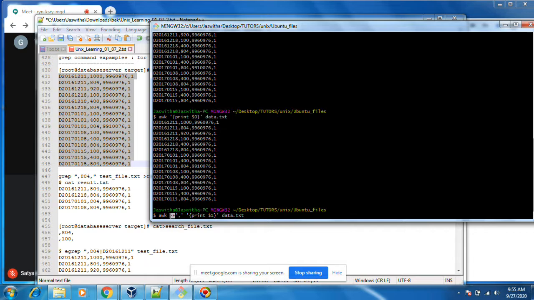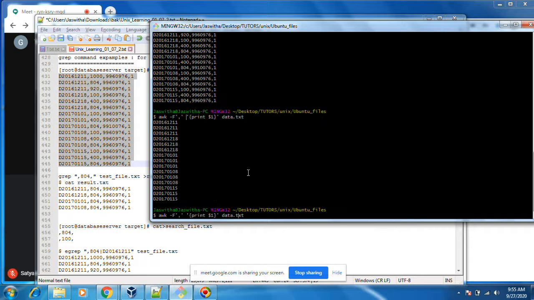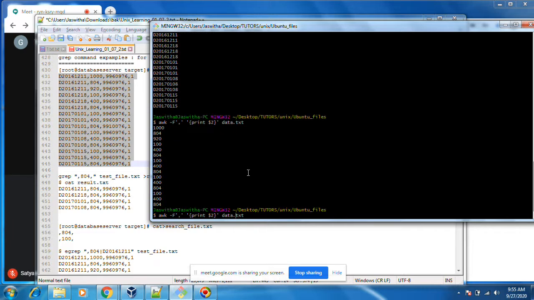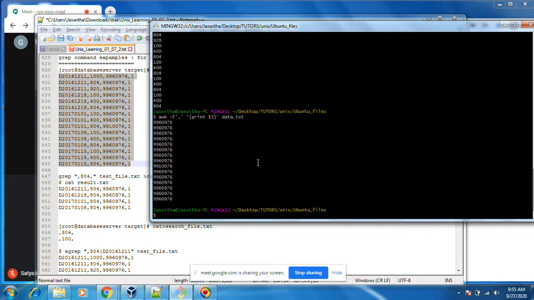Hyphen F, field separator, put comma. You can put $1 means first column, $2 means second column. You can put $3 also. By default, space is the field separator. Let's see how the space works.